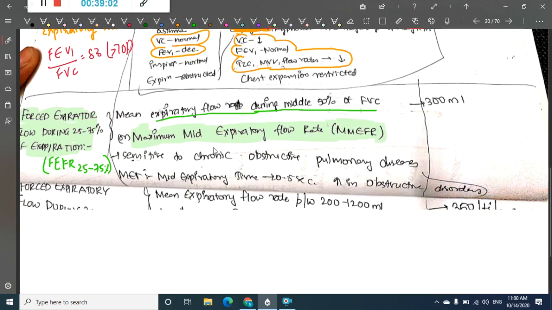So what does this give? It is not sensitive to chronic obstructive pulmonary disorders. It is actually best measured for small airway resistance.